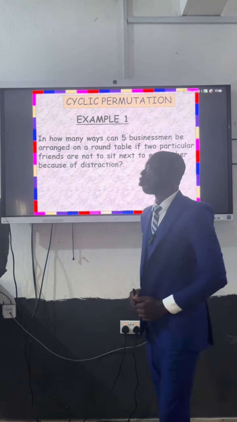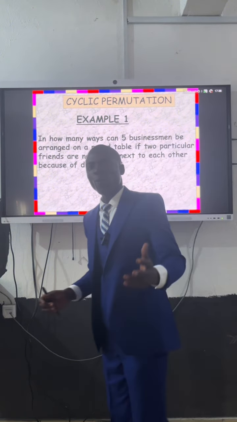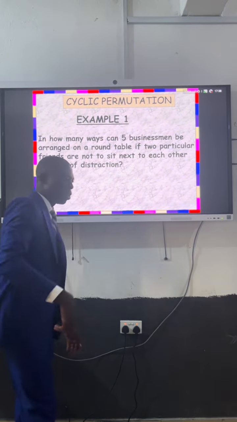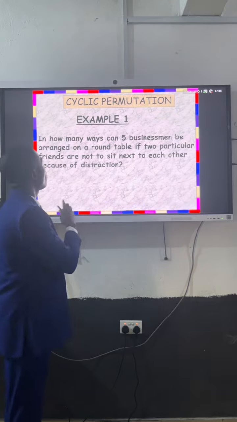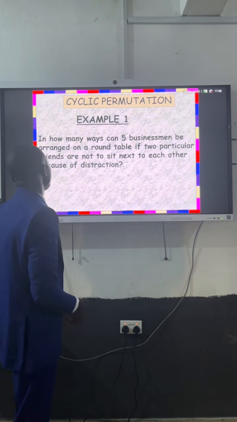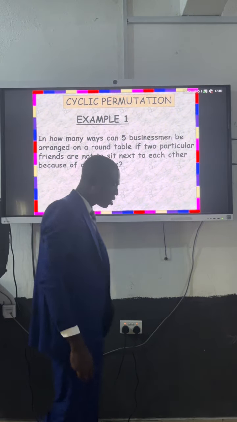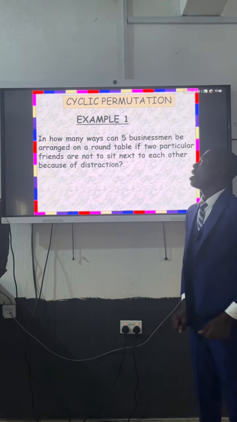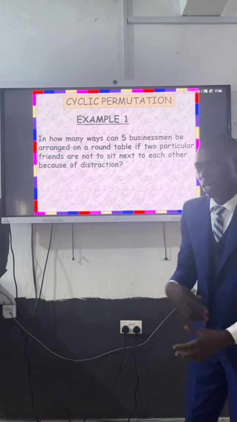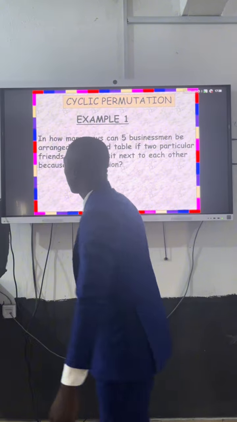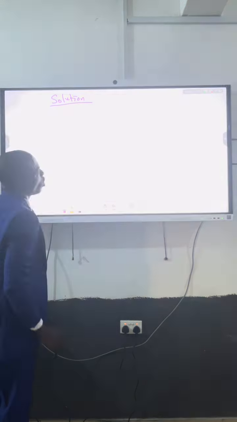Today we want to look at a question under cyclic permutation. Arrangement of people in a circle, or in something round, maybe like a round table. So, in how many ways can 5 businessmen be arranged on a round table if two particular friends are not to sit next to each other because of distraction? Probably they'll be talking as friends. All right, so look at how to address a question of this kind.